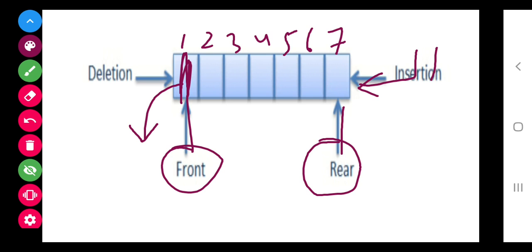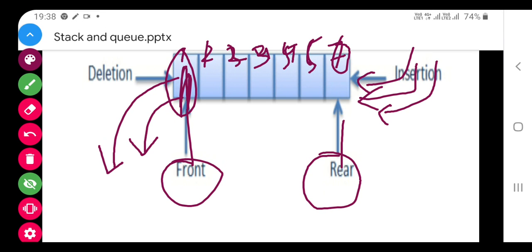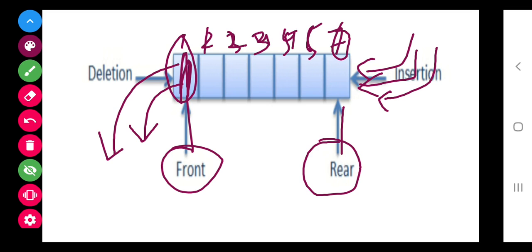In a queue, in the rear part, people will get added, or in terms of computer, an item will get added in this, and deletion of an item will be from this point. When this gets deleted, this will become first, this will become second, third, fourth, fifth and sixth, and so on. When this moves, this will become first position, second, third, fourth and fifth.